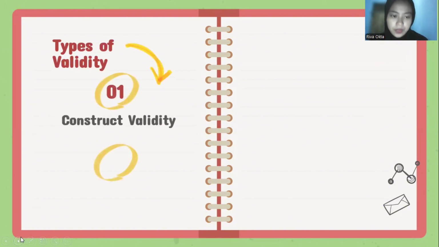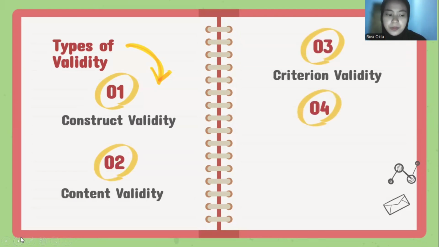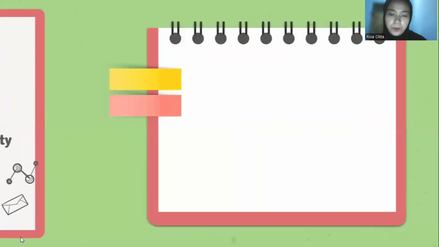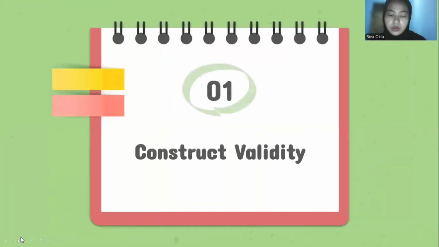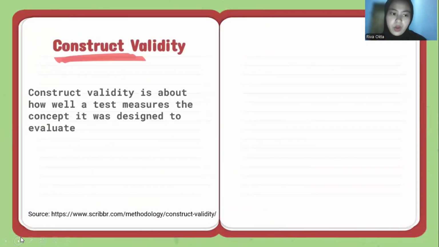Construct validity, content validity, criterion validity, consequential validity, and face validity. Number 1, construct validity. What is construct validity? Construct validity is about how well a test measures the concept it was designed to evaluate.